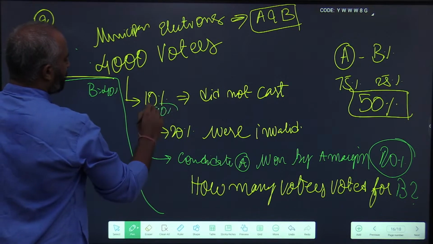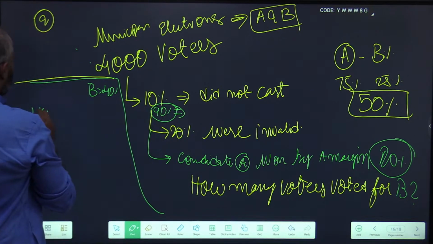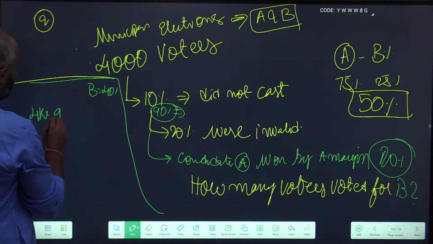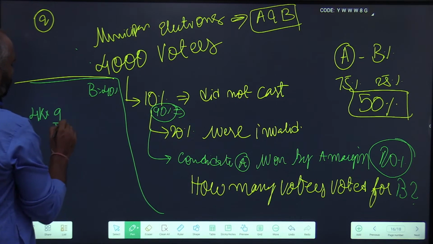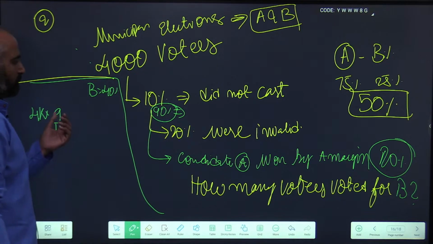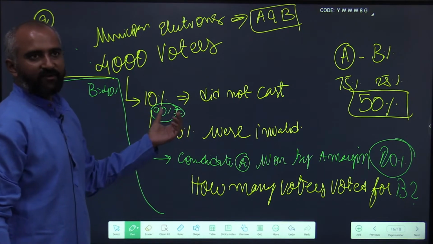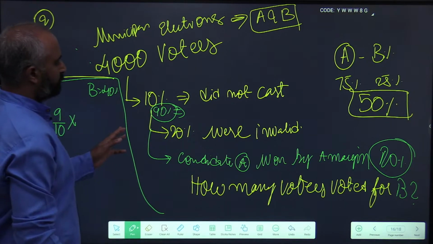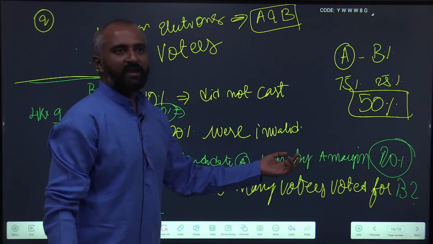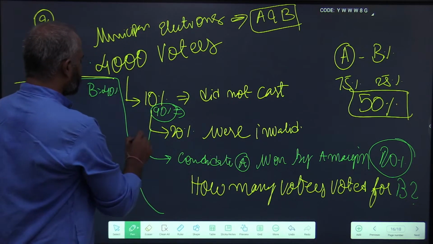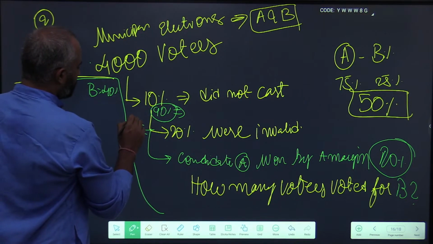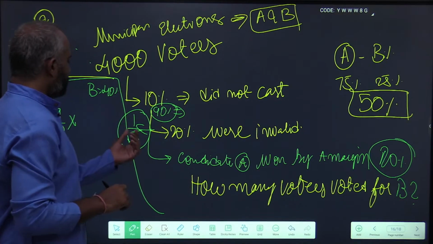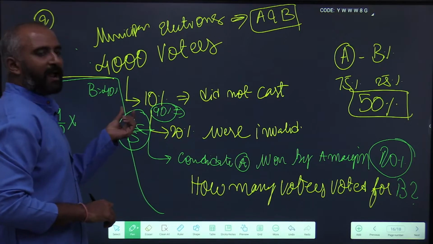90% of the voters cast their vote. So the number of voters who voted is 4K into 9 by 10. I am simply using the multiplication factor way. Next, 20% were invalid. What is 20%? 20% is nothing but 1 by 5. Out of 5 parts, 1 part is invalid.